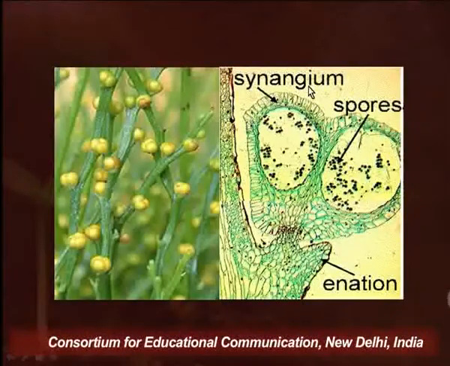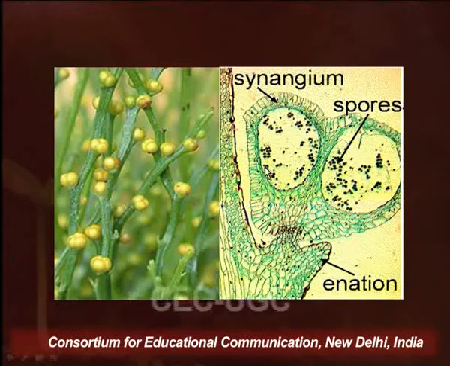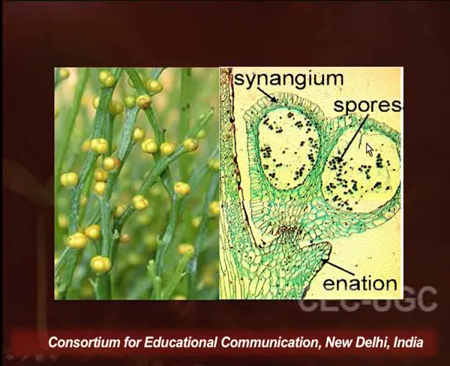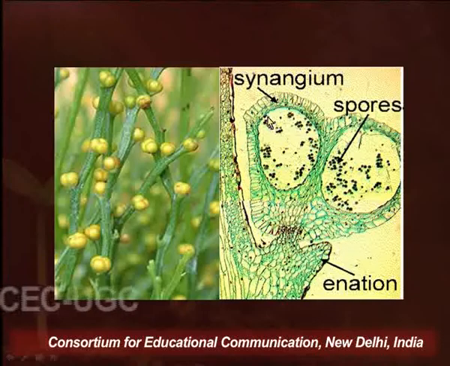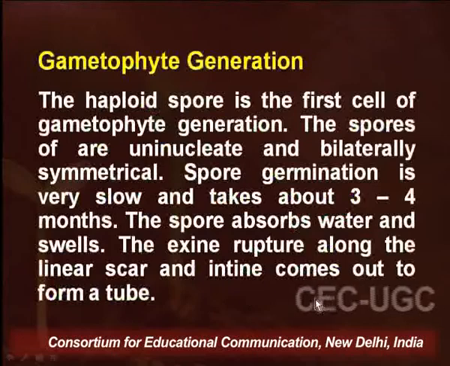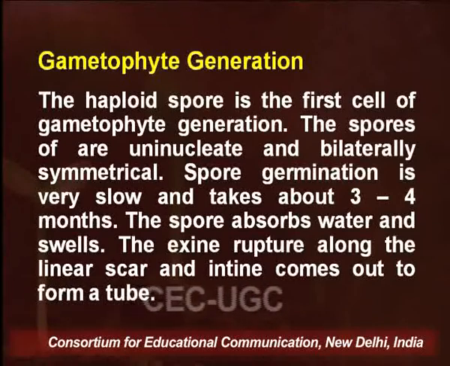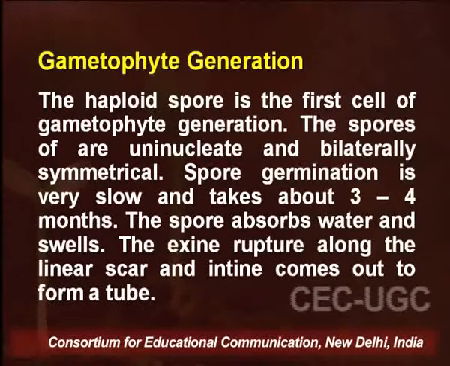Each locule has a large number of bean-shaped spores. You can see the 3 different locules with the help of this diagram. Here only 2 locules are seen because it's a longitudinal section. In each locule, spores are formed, and these synangia are formed on the axils of leaf appendages. The gametophytic generation in case of Xylotum starts with haploid spores. The spores are uninucleate and bilaterally symmetrical.